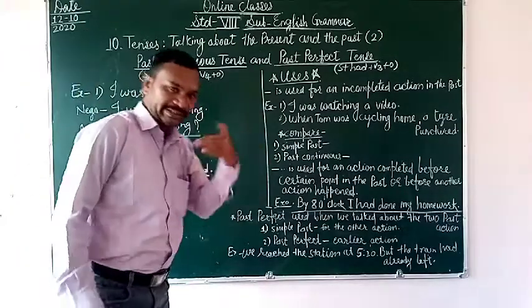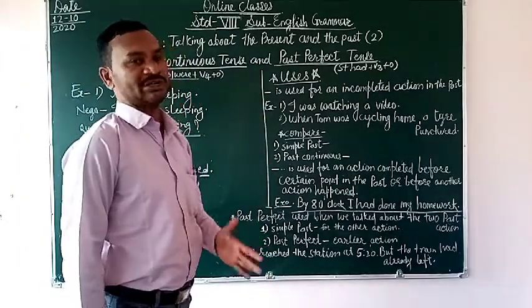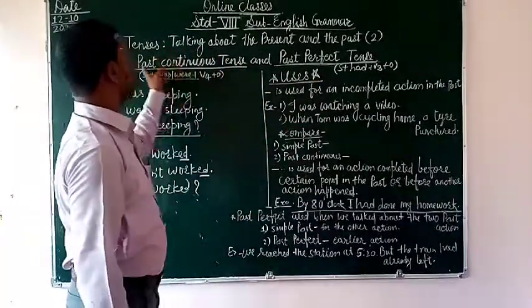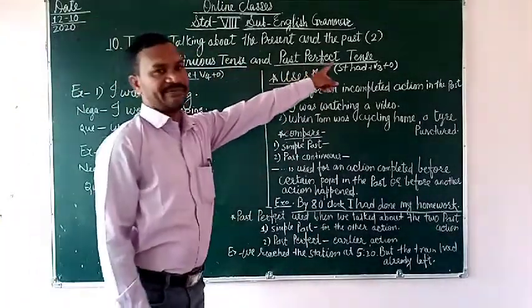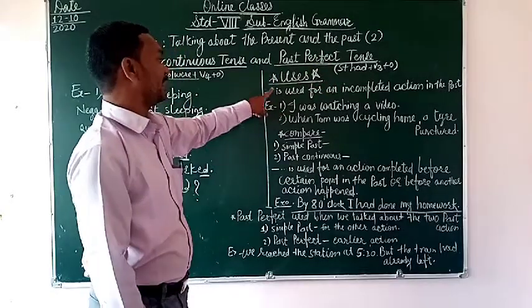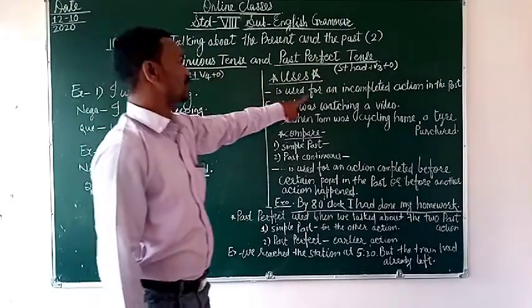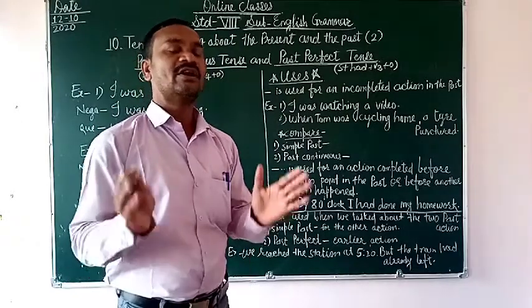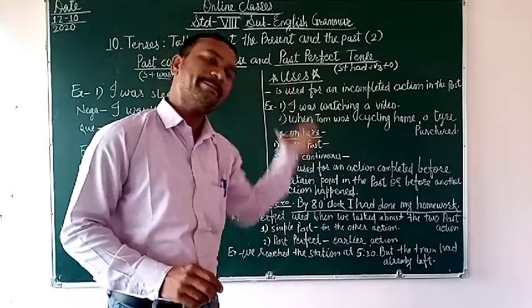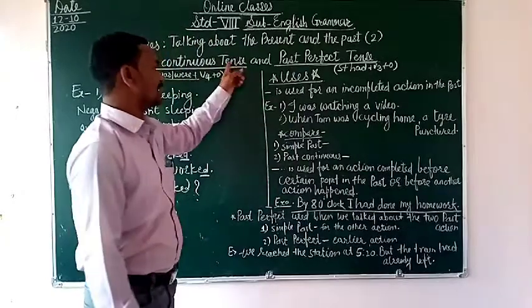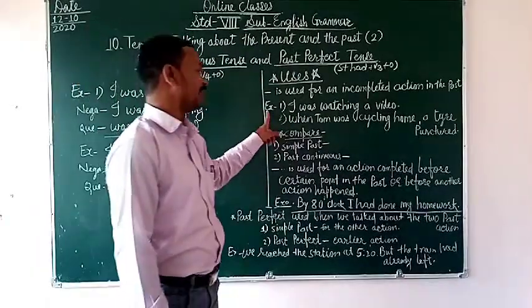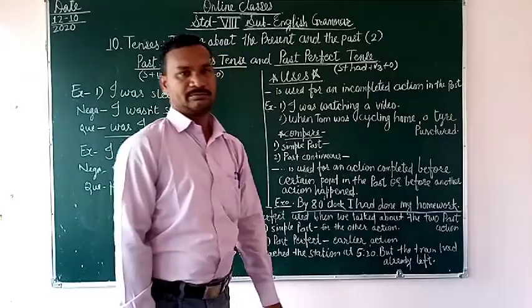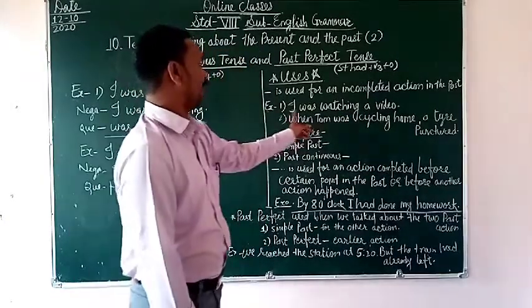Now we have to deal with the important section of this lesson: uses. What are the uses of the past continuous tense and past perfect tense? The past continuous tense is used for an incomplete action in the past. This is not a completed action but it is in the past. So that's why this is the past continuous tense. See here, this is the example: I was watching a video.